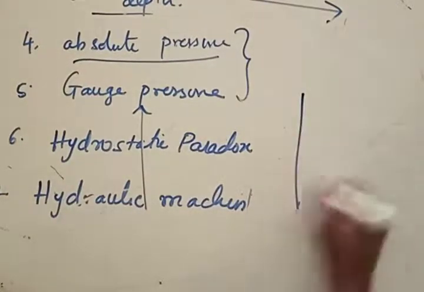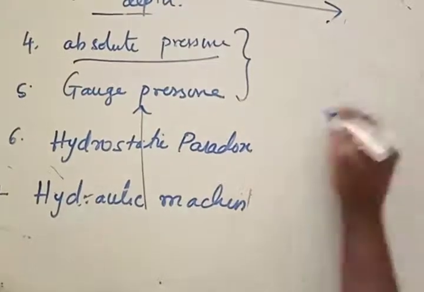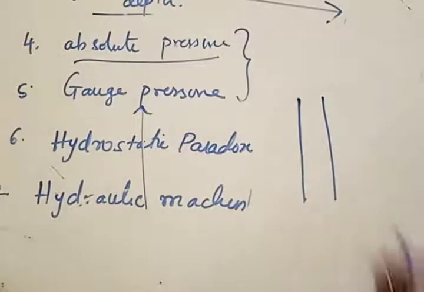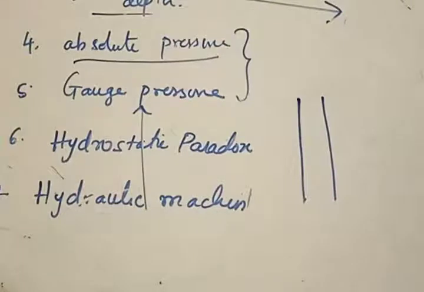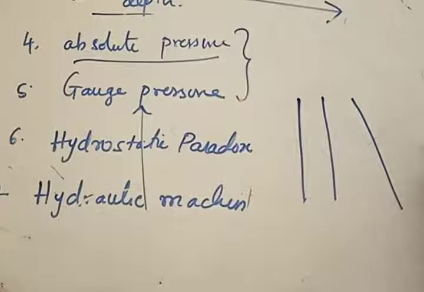Imagine that you have three containers of different shapes. This is container 1 in this form.